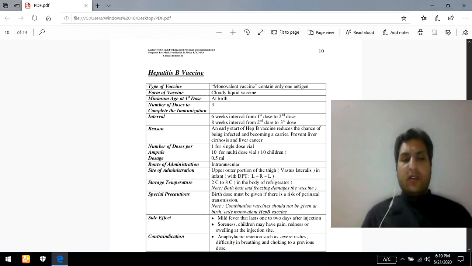The next one is unsterilized needles especially, and sex is also involved in the further transmission or spreading of hepatitis B and C viruses.